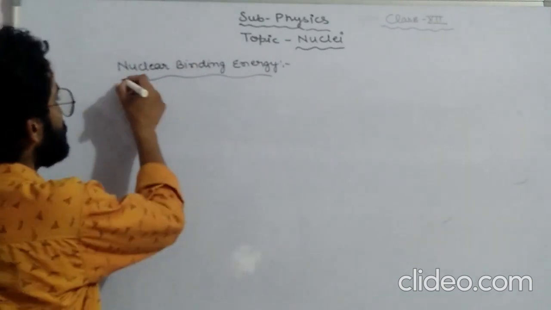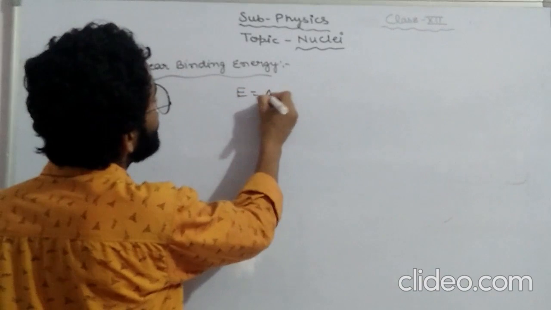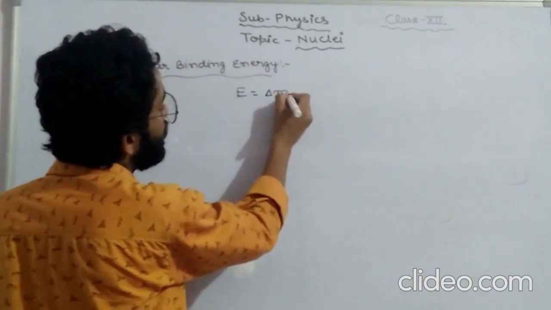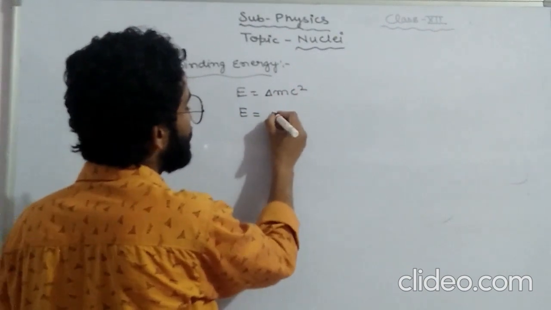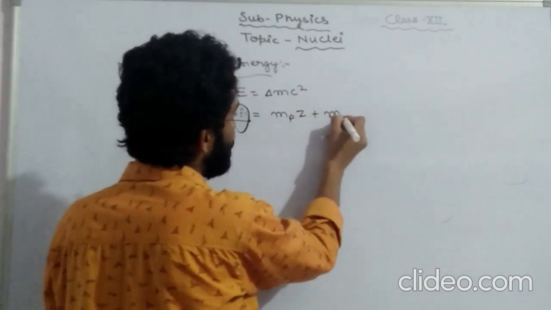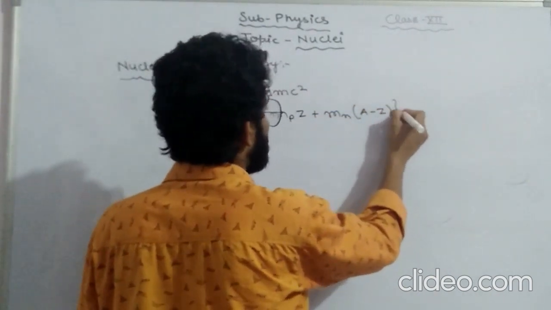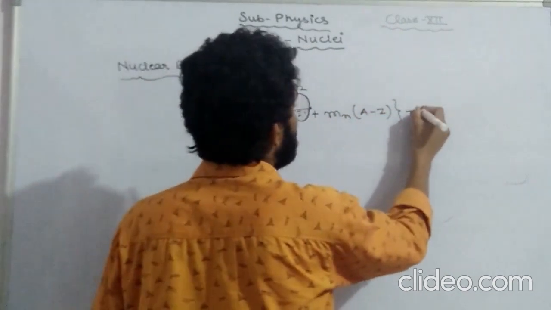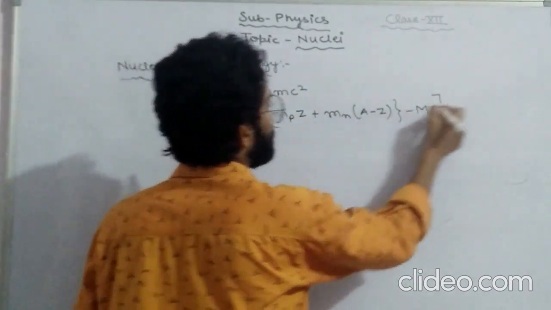The value of this can be written like E is equal to delta M c square, and here delta M, the mass defect, can be written like mp(Z) plus mn(A minus Z) minus M, into c square.